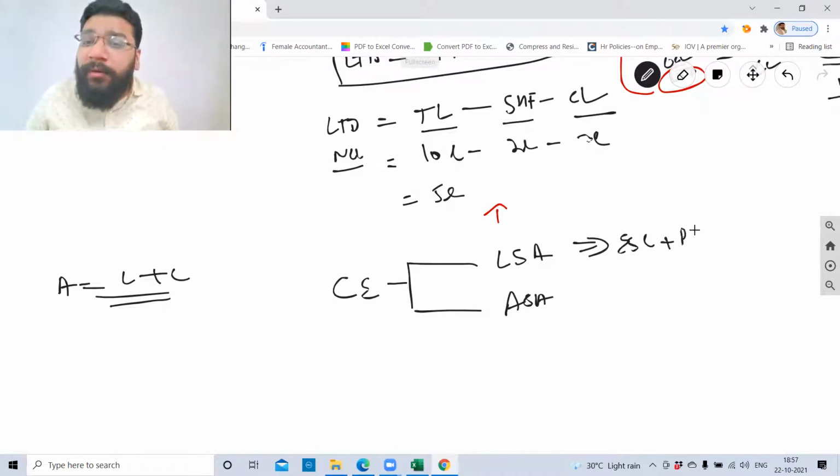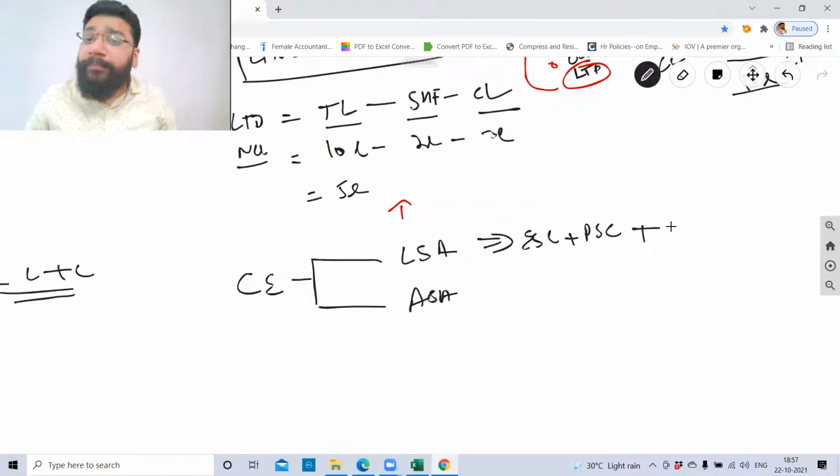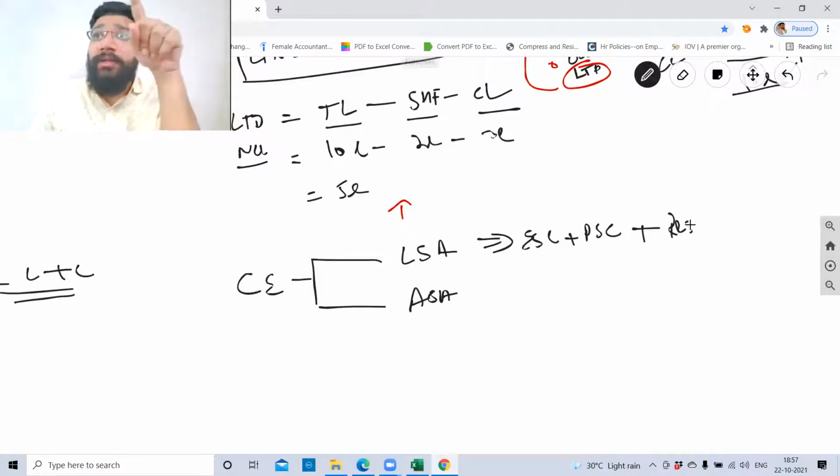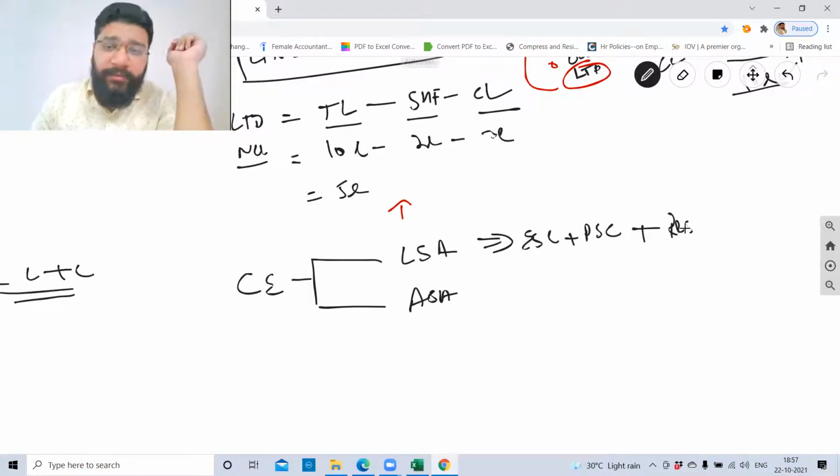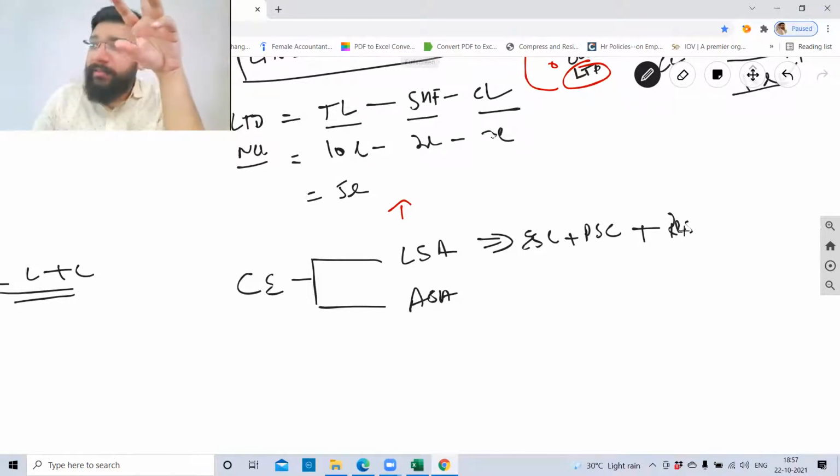In the question, they would have given me preference share capital. I'll take that into consideration. In the question, they would have given me reserves and surplus. I'll take that into consideration. If the reserves and surplus is positive, you'll add. And if the reserves and surplus is negative, you'll minus. When does your reserves and surplus become negative, Saraswat? When there is a loss. So when there is a profit, you will add it. When there's a loss, you will minus it.